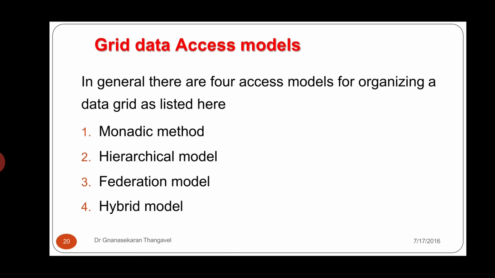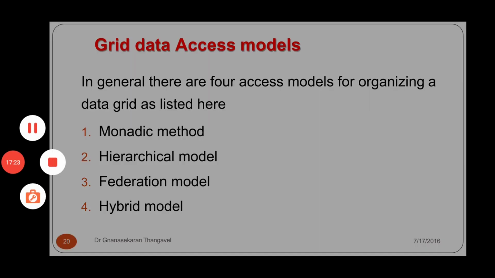In general, there are four access models for organizing a data grid. First one, the monadic method, second one, the hierarchical model, third one, the federation model, and finally we have discussed the hybrid model. The name itself says monadic, a centralized authority. In the hierarchical model, one level transfers the data to another level, and that level transfers to the third level. The federation model is nothing but the mesh model. And the hybrid model combines the best features of the hierarchical model and supports the federation model. Thank you. Later we will discuss further topics.